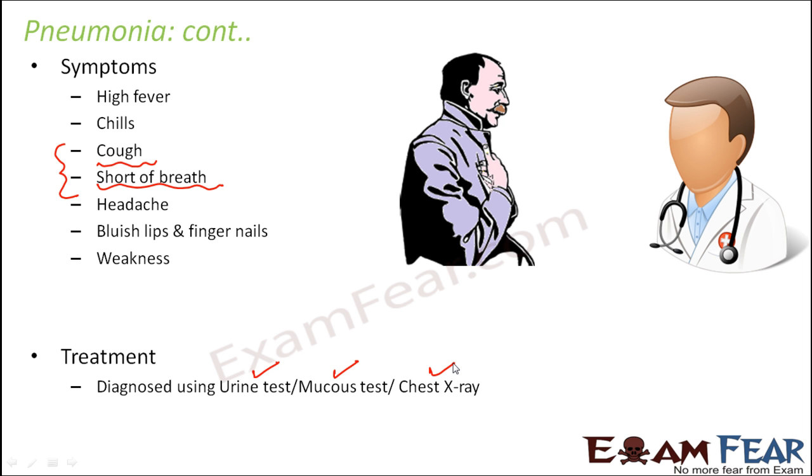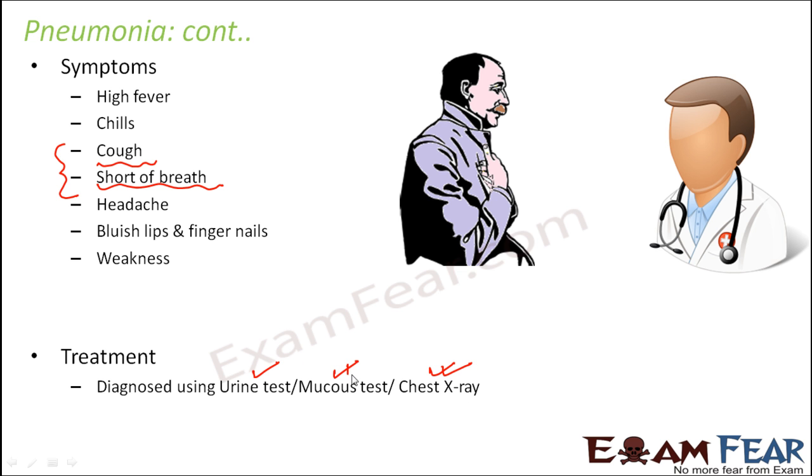If you can find out the organism, you will know what kind of disease that organism causes. It can also show the complications of pneumonia, like whether the infection has spread to the heart muscle or whether fluid is present in the chest cavity. All those structural changes can be viewed with a chest X-ray.